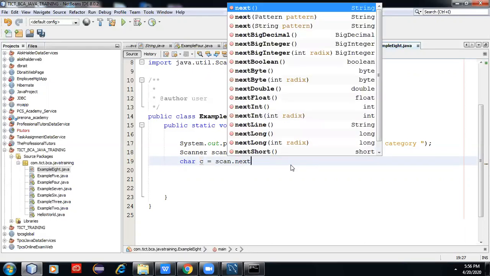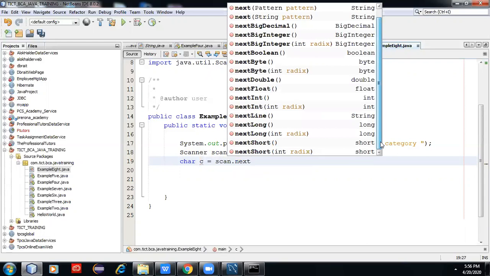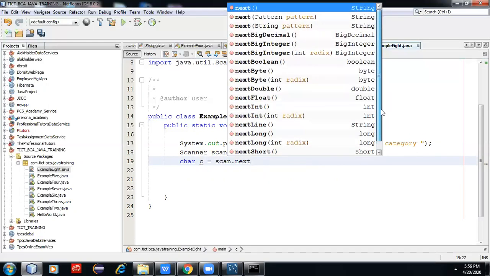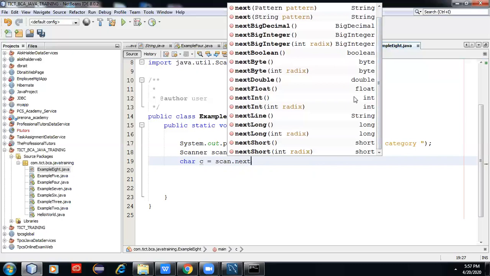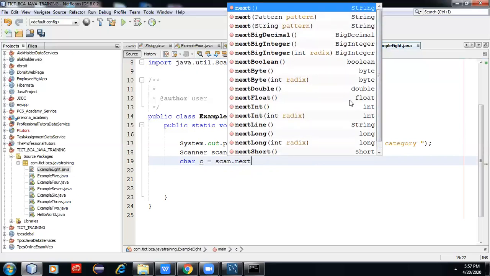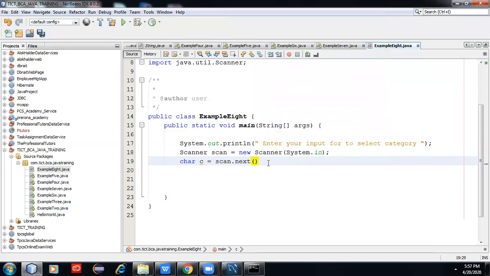There is no type as character in it. Boolean is there. Okay.